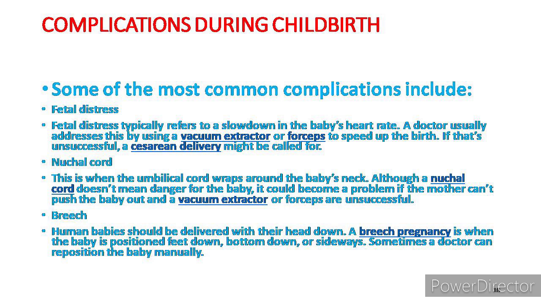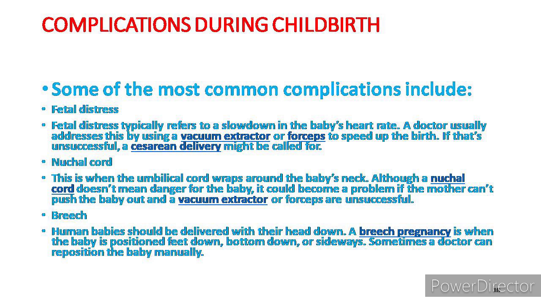Nuchal cord is when the umbilical cord wraps around the baby's neck. A nuchal cord doesn't necessarily mean danger for the baby. It could become a problem if the mother can't push the baby out and the vacuum extractor or forceps are unsuccessful. A cesarean delivery might be the best treatment for this situation. And the last one is breech. A human baby should be delivered with the head down. A breech pregnancy is when the baby is positioned feet down, bottom down, or sideways.